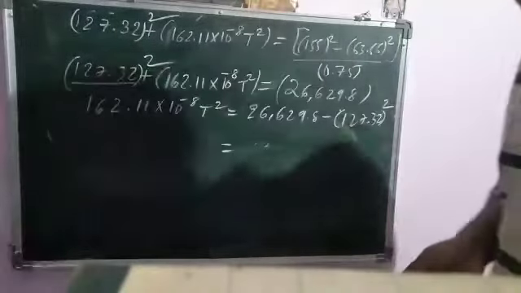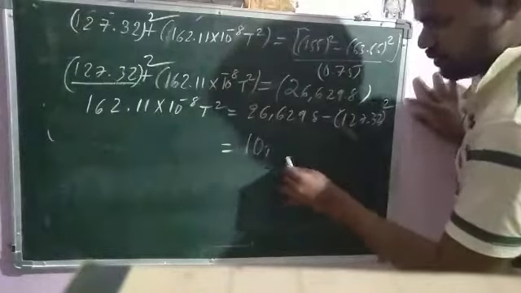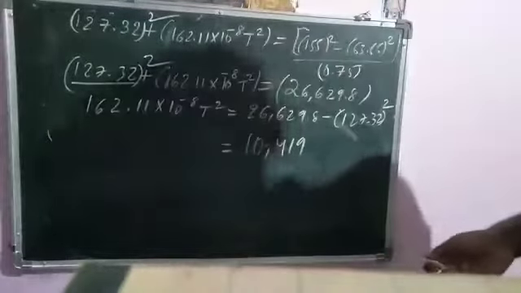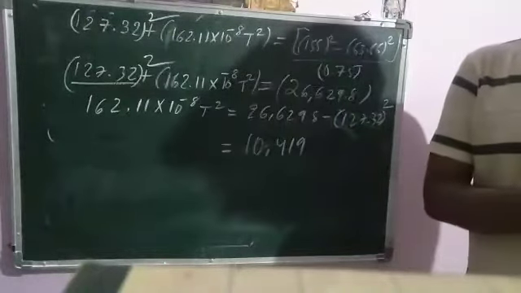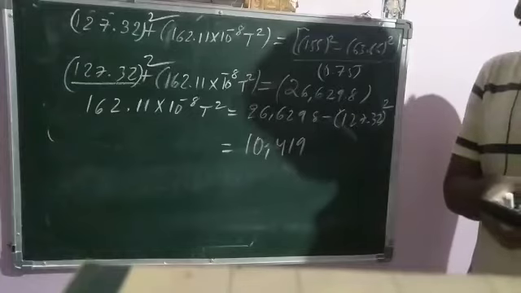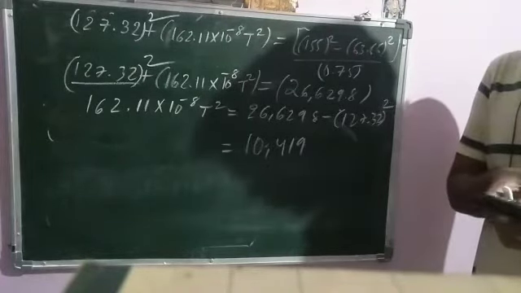You will get approximately 10,419. Just cross check once again: 26,629.8 minus 127.32 whole square.